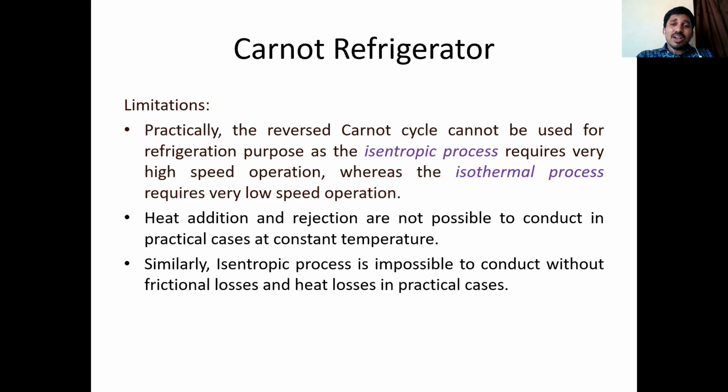And one more difficulty here, reversible adiabatic. If you want to conduct an isothermal process, you have to move in a very slow way. If you want to conduct an isentropic process, you should move in a fast way, because the compressor is a rotating, moving element. It always delivers fluid with some amount of velocity. Similarly, the turbine follows isentropic.